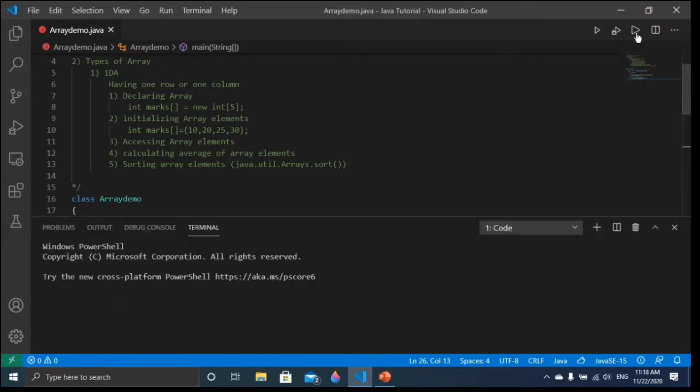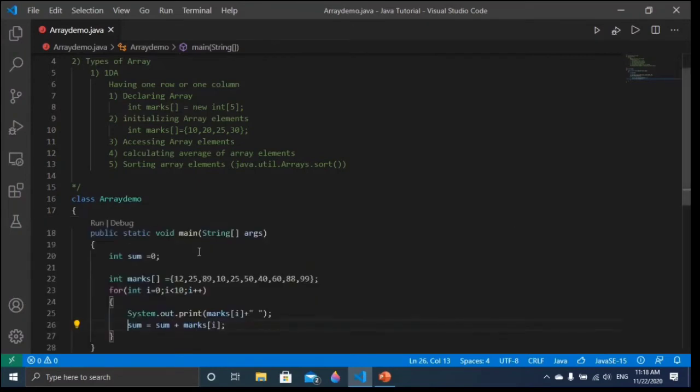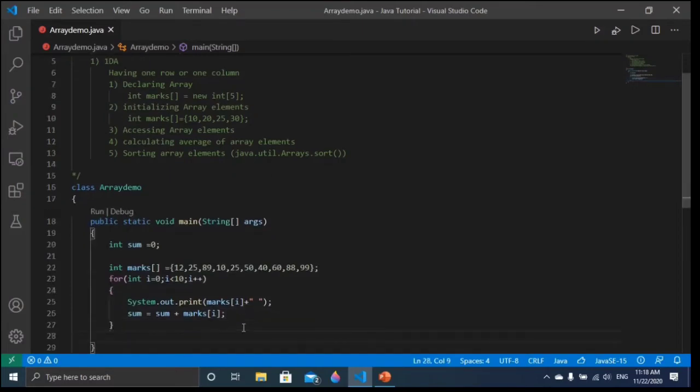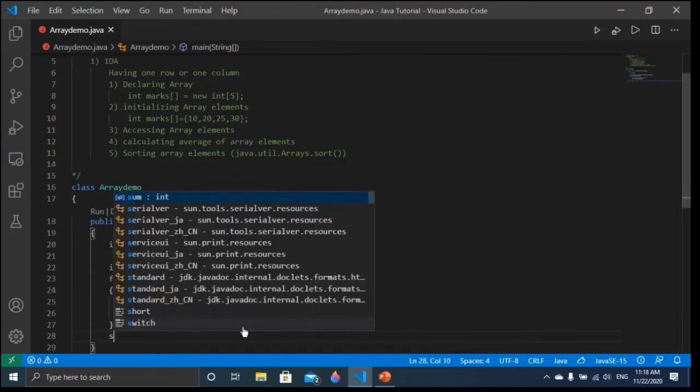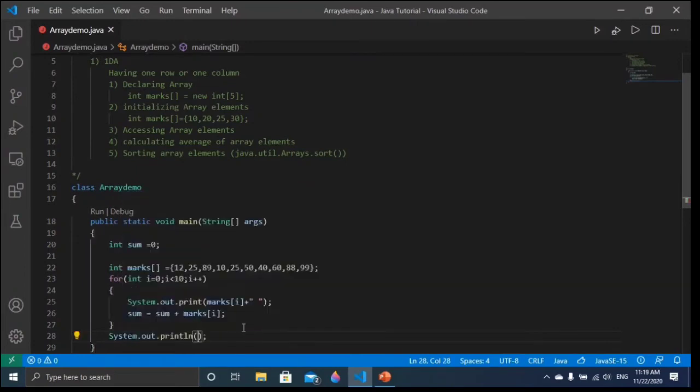Now let me run. You will see it's going to print only the array elements. It's not going to print the sum of the total array elements given here, right? So to print that, what we have to do, friends, is print here with sysout, and here I want to print